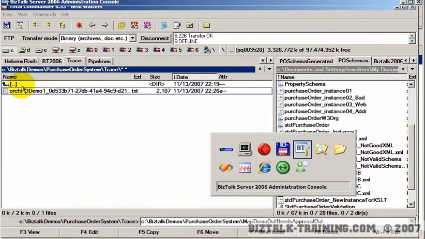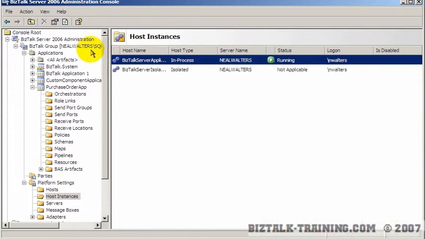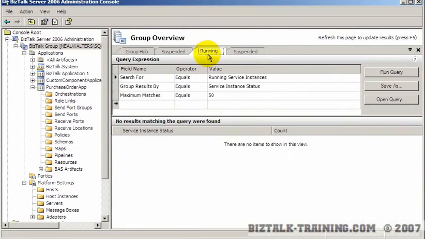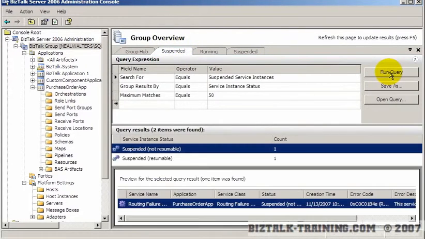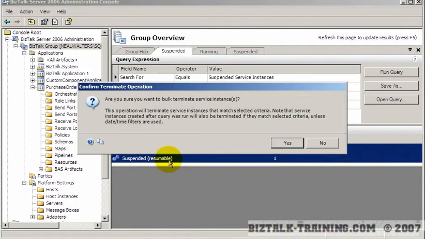Actually, we want to terminate things that are running first too. We still have that one orchestration still running. Oh, I guess I don't. I thought I killed it. Oh, the 2 minutes lapsed. That's what happened. So after 2 minutes, remember, it terminates itself. Okay.